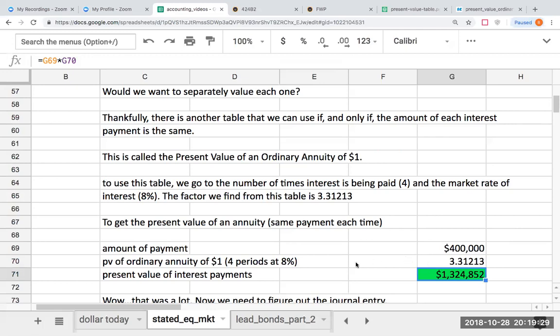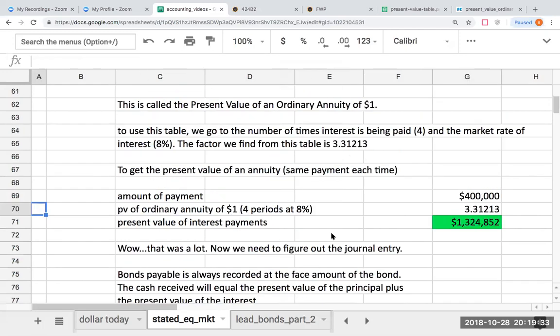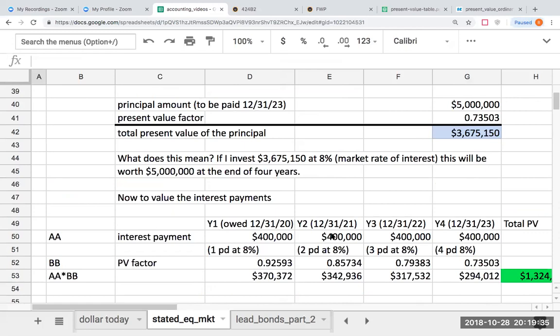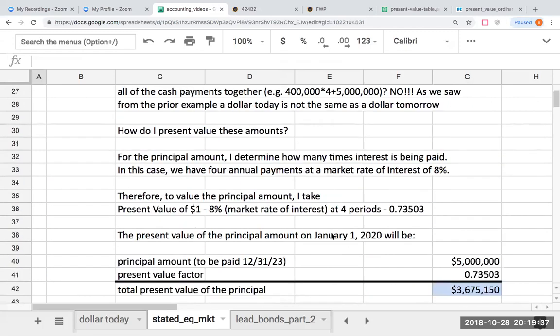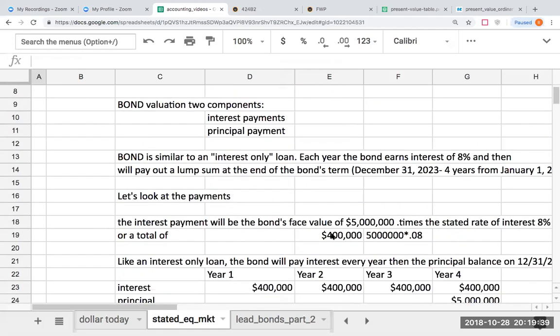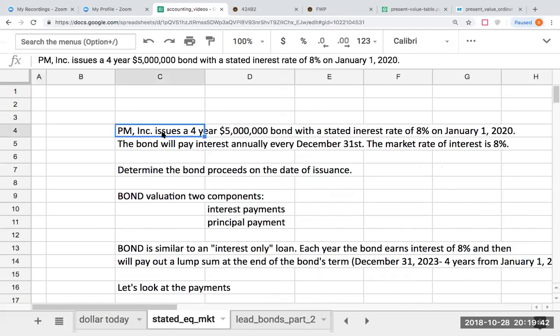$1,324,852. So now let's kind of go back and take a look at what we were doing. So we were going to issue a bond, and we're issuing this, wow, that was a long time ago. We were issuing a $5 million bond with a stated rate of interest of 8% on January 1st, 2020. The bond will pay interest each year on December 31st. Market rate of interest is 8%.